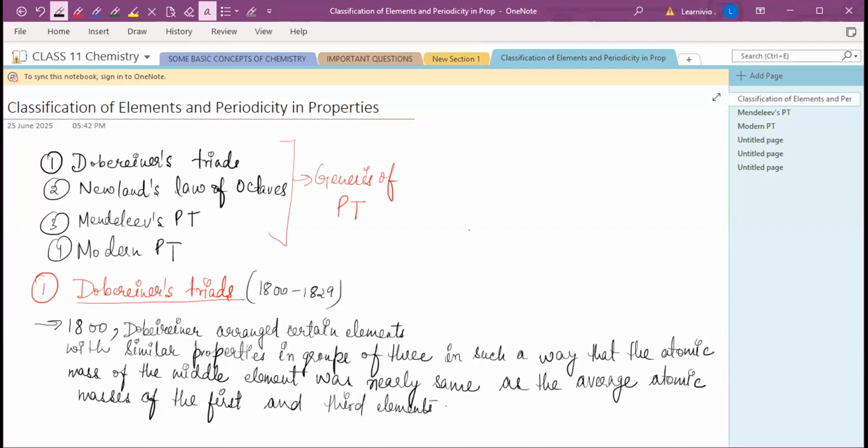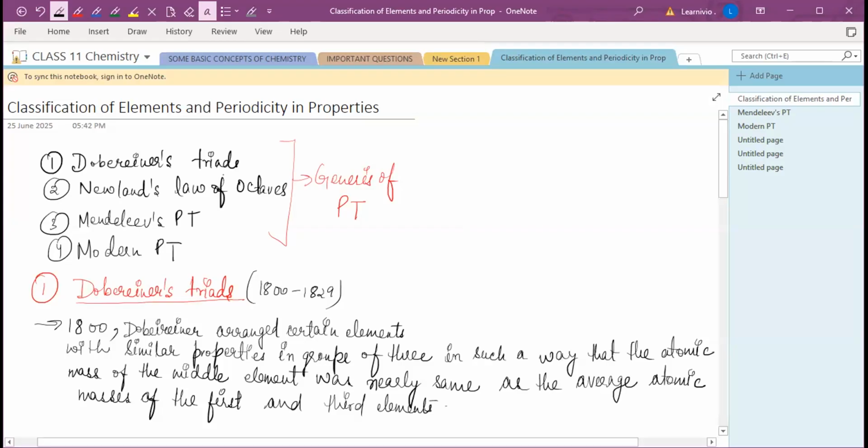Before that, there were many scientists who gave periodic tables, but they were discarded due to some reasons, due to some limitations. In this chapter we will see the historical development, how the periodic table developed from the initial to the final, from simplicity to complexity.